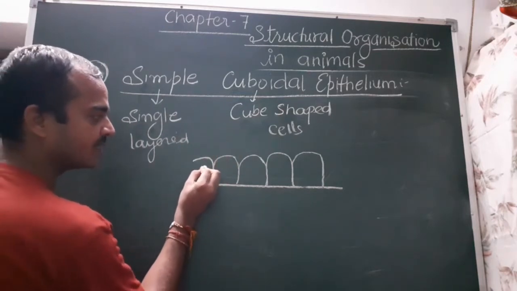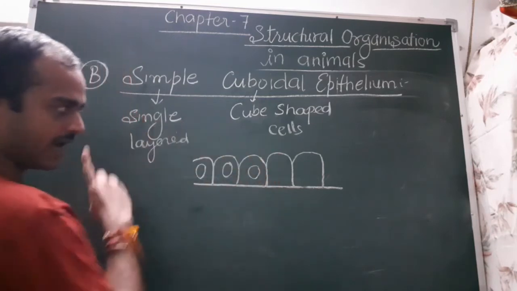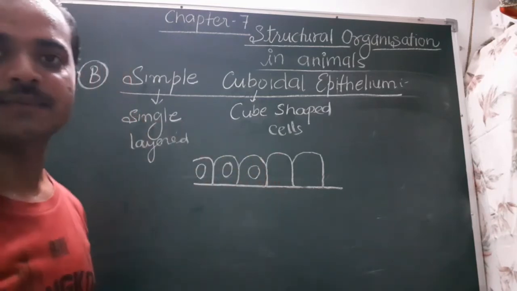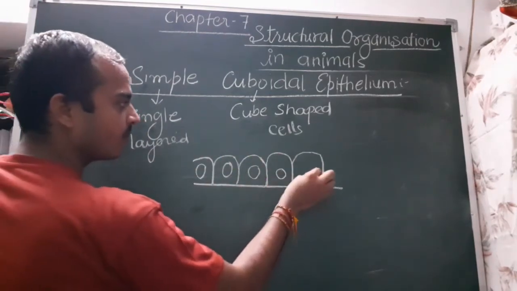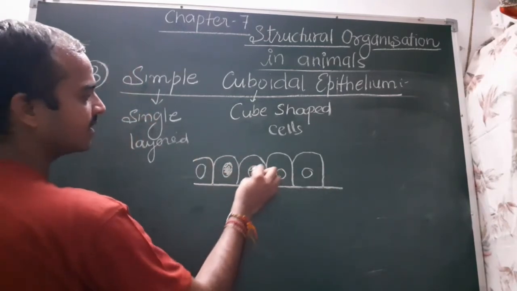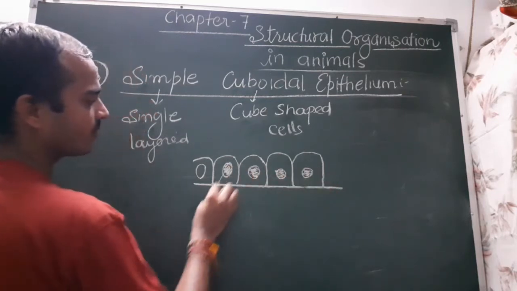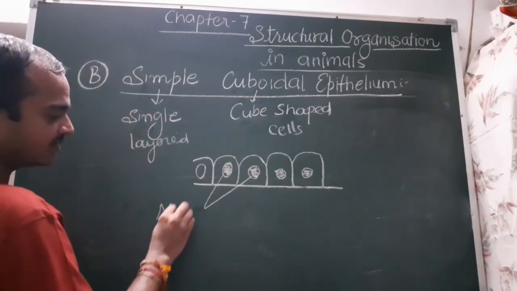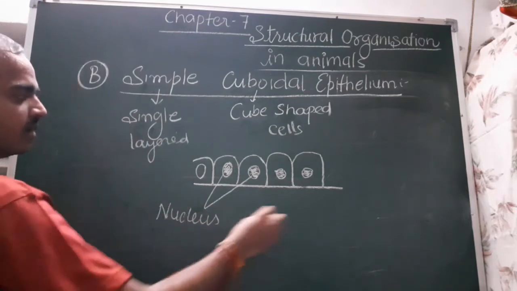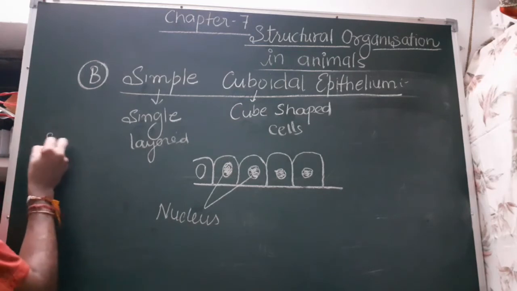And in these cube shaped cells, the nucleus is somewhat larger as compared to the simple squamous epithelium. These are the nucleus which are present in these cuboidal cells, and these are the cube shaped cells. So these are the structures. It is about the structure.